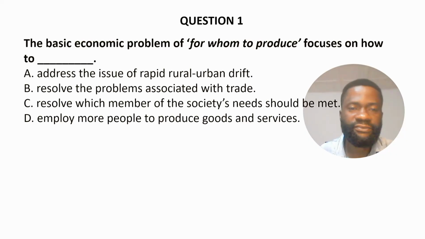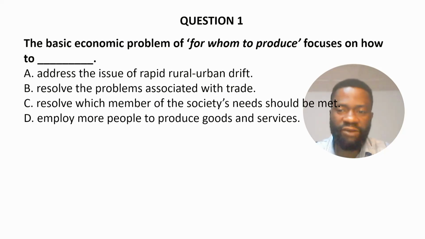Question 1. The basic economic problem of for whom to produce focuses on how to dash. A. Address the issue of rapid rural development. B. Resolve the problems associated with trade.